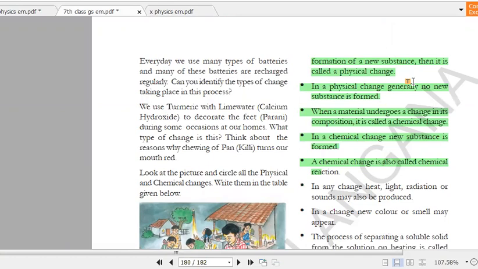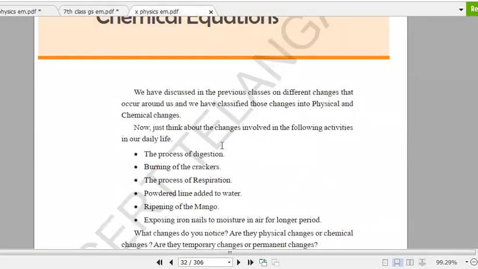అంటే ఎప్పుడైనా ఒక కొత్త సబ్స్టెన్స్ ఫామ్ అయిందనుకో, అప్పుడు దాన్ని కెమికల్ చేంజ్ అంటాం. Chemical change is also known as chemical reaction. Okay, next are given some examples in your 10th class textbook, like you can follow some activities in your day-to-day life. Process of digestion, burning of crackers, process of respiration. Powder lime added to water, ripening of mangoes, exploding of crackers, rusting of iron.